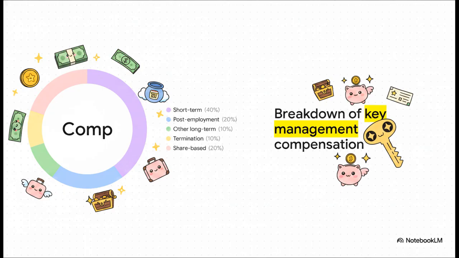For key management personnel, their total compensation must be fully transparent. And you can't just slap a single vague lump sum on the report. Nope. IAS 24 requires compensation to be broken down into 5 specific categories: short-term benefits like wages and paid leave, post-employment benefits like pensions, other long-term benefits, termination benefits, and share-based payments. You get the whole shebang, a complete view of how the key decision-makers are being rewarded.